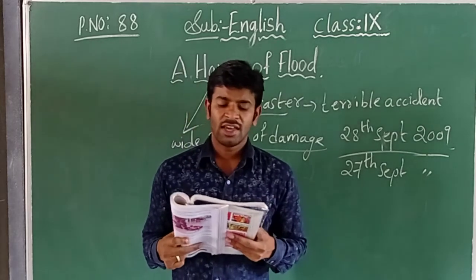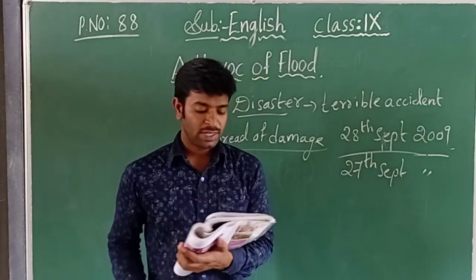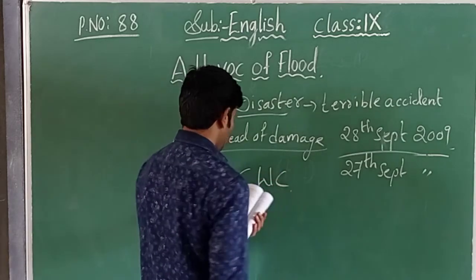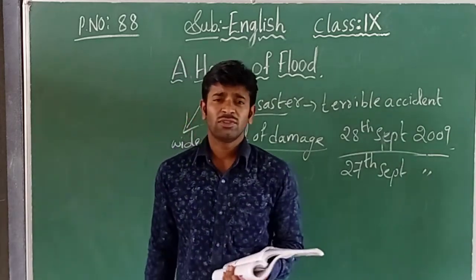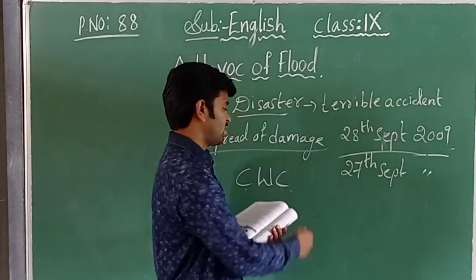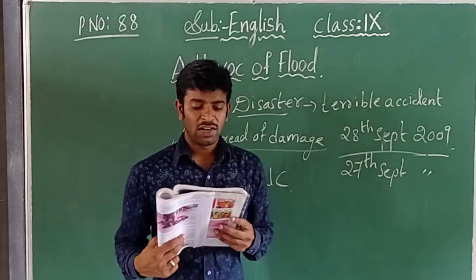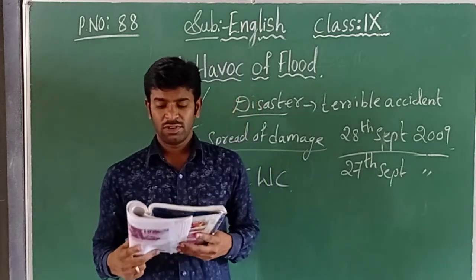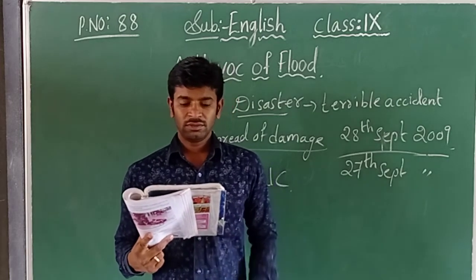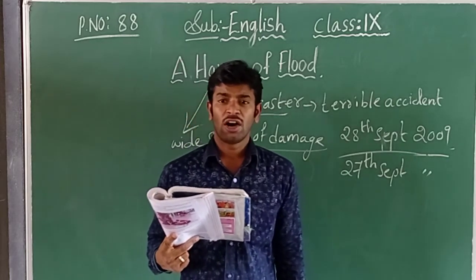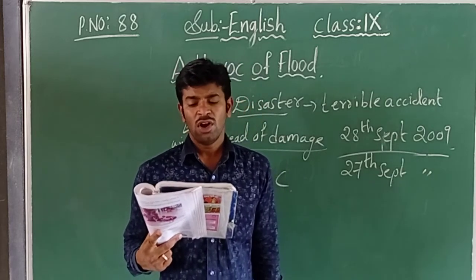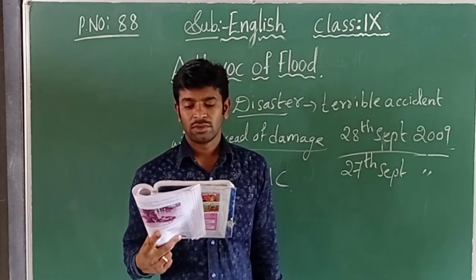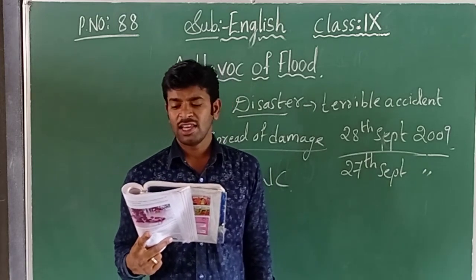Okay, now see here, what is given here? At 10 o'clock, the Central Water Commission, CWC, forecast that the inflows to the Srisailam Dam would go up to an enormous level of 20 lakh cusecs of water, the highest in its history.